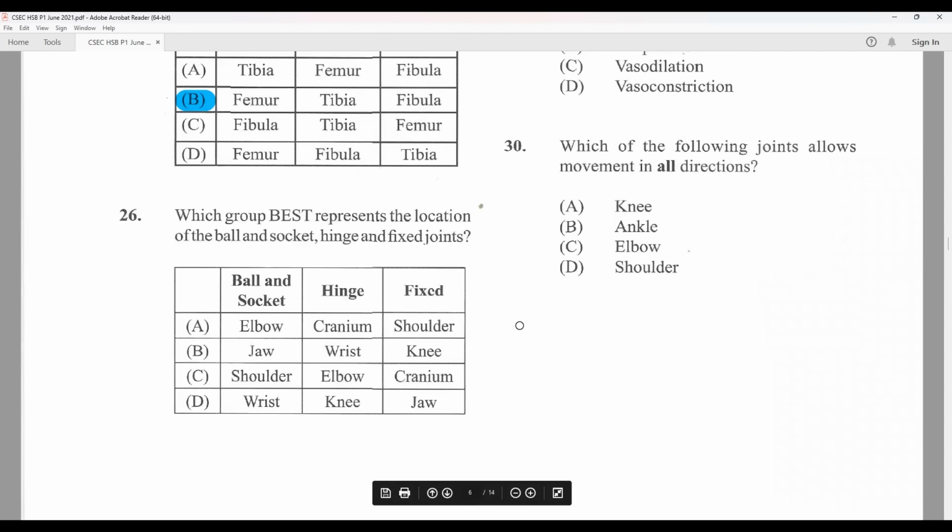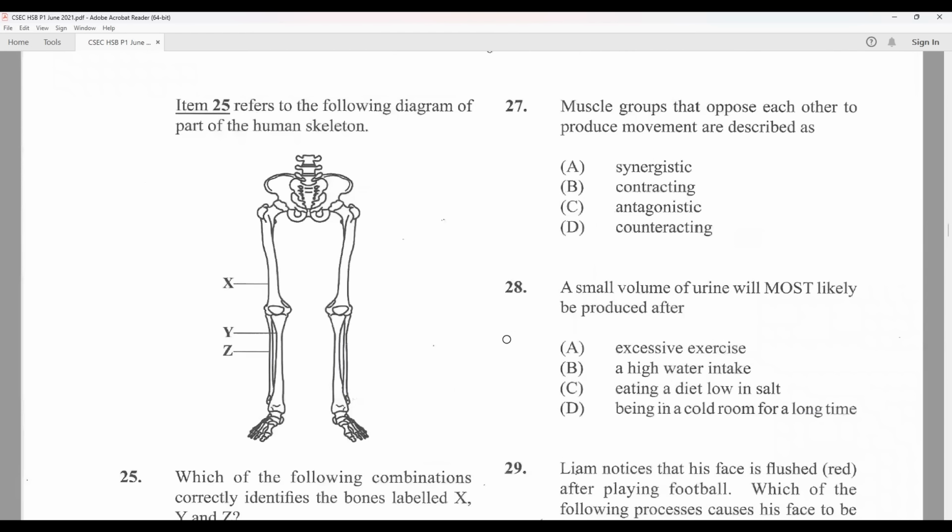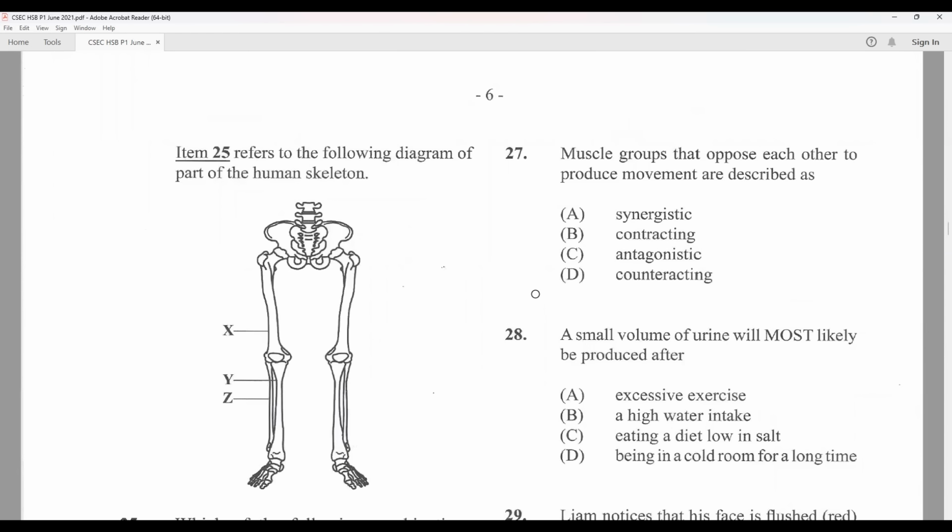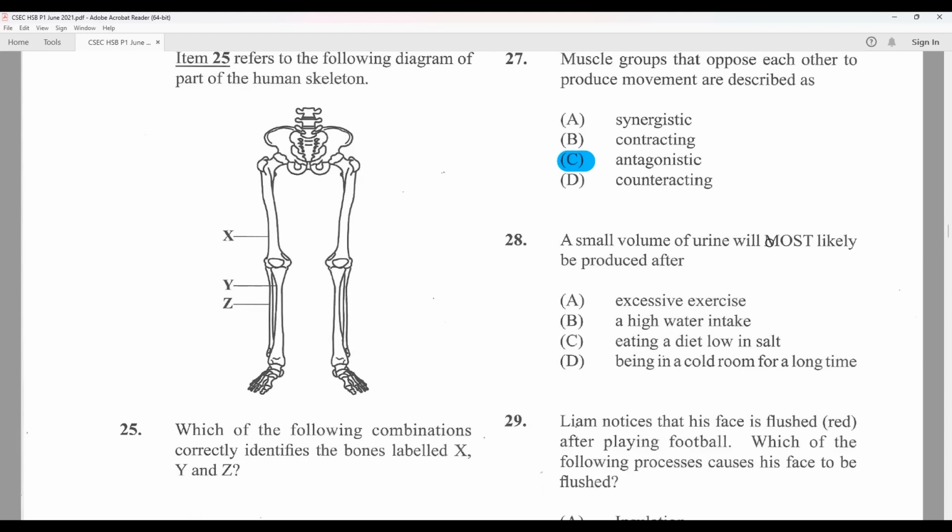Which group best represents the location of a ball and socket, hinge, and fixed joint? The ball and socket, we need a shoulder or a hip, and they have shoulder right here, and all the others do not. So this automatically becomes the correct answer. 27. Muscles that oppose each other to produce movement are described as antagonistic. C. A small volume of urine will most likely be produced after excessive exercise.